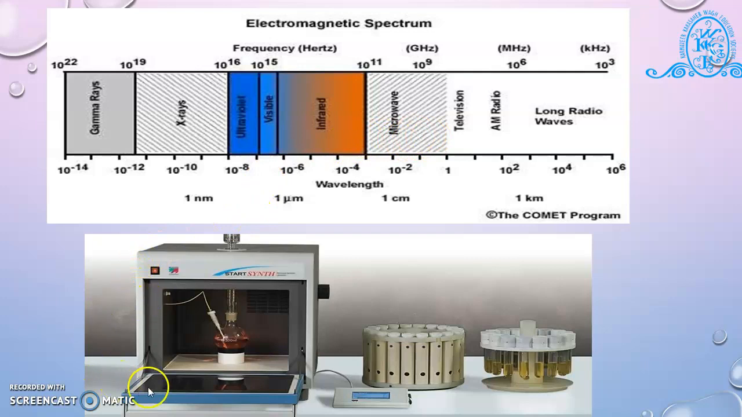This is the instrument which is mainly used for microwave assisted synthesis. This microwave oven is used for synthesis purpose. Another microwave oven is also available which is used for domestic purpose. But for synthesis in industry or laboratory, this instrument, this microwave oven, is used. These are the test tubes where our chemical mixture is poured and goes for the radiation in the microwave oven.